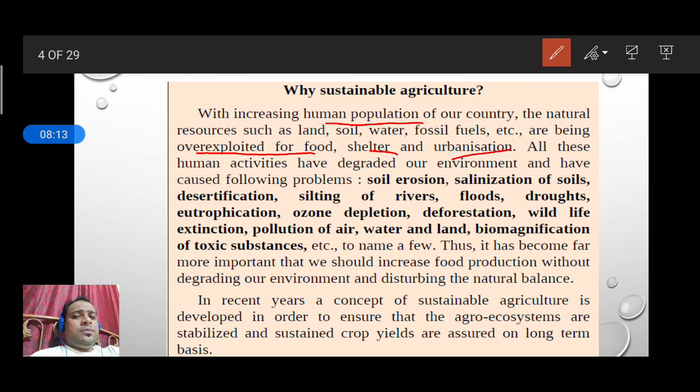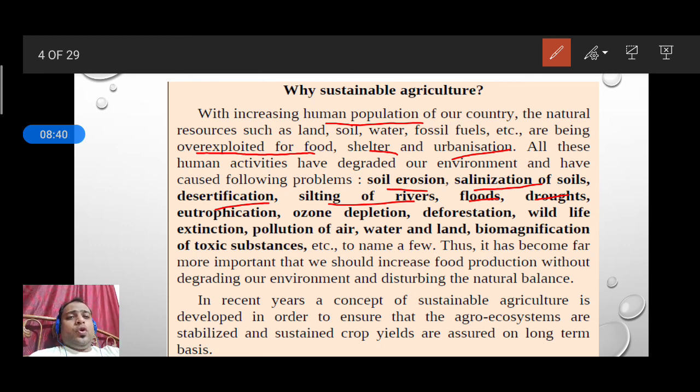And some natural calamities are also present. For example, soil erosion, salinization of soil, desertification, silting of rivers, flood, drought. These problems are there, and we have to face them every year. Deforestation, biomagnification. These are some problems we need to face from the environment.